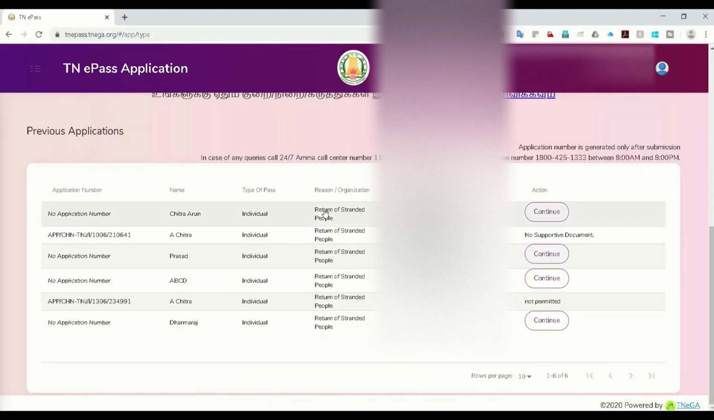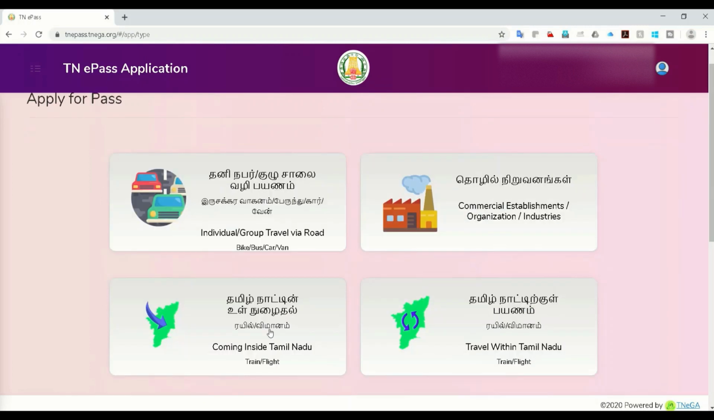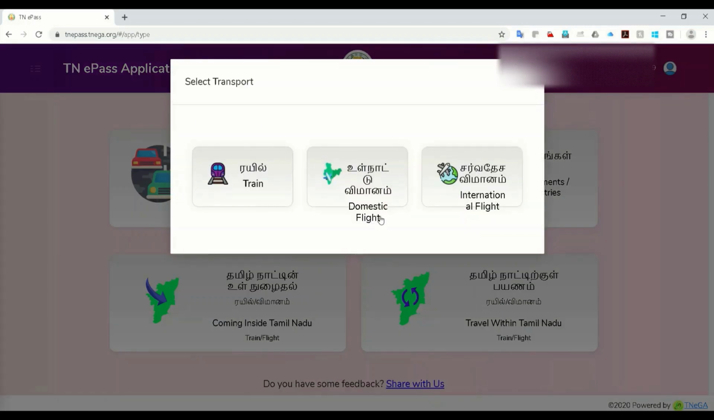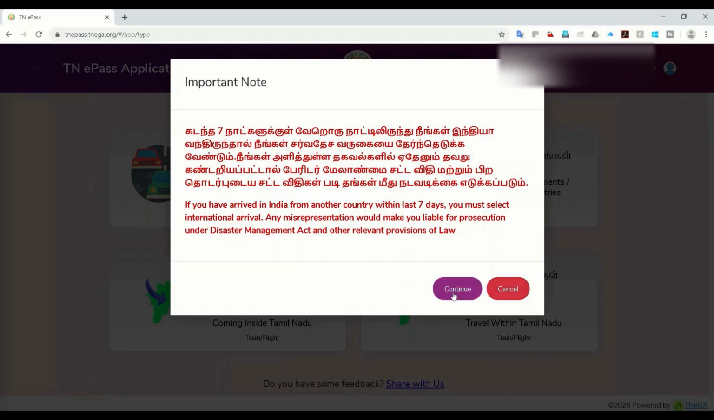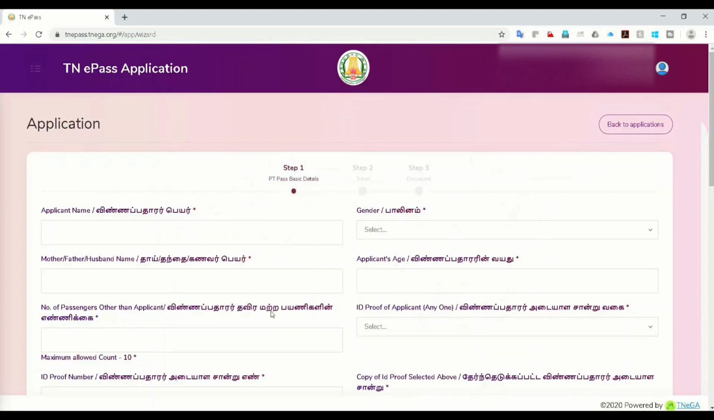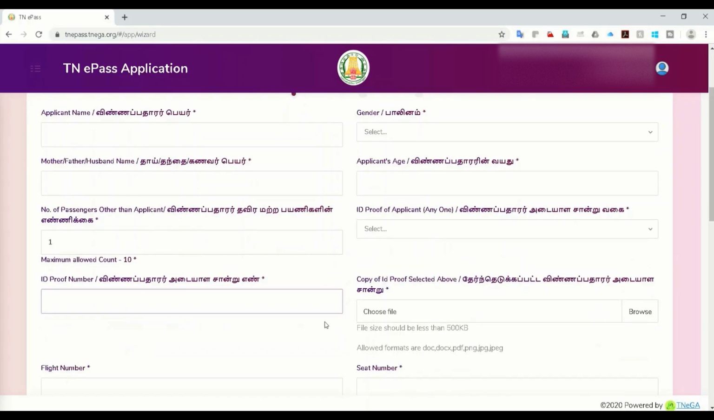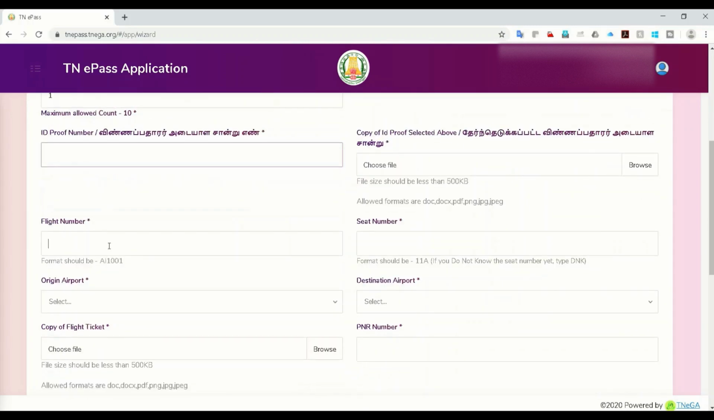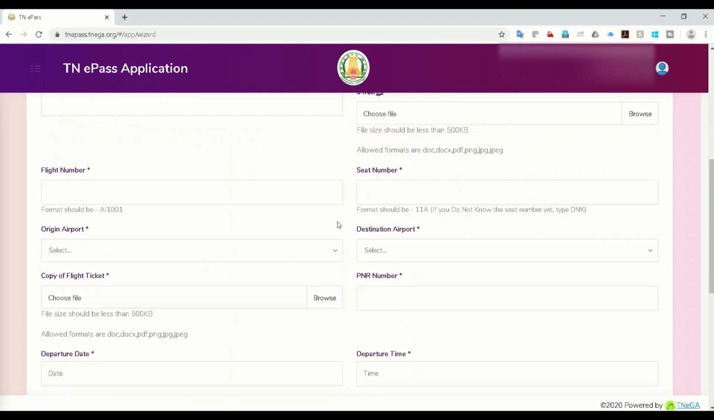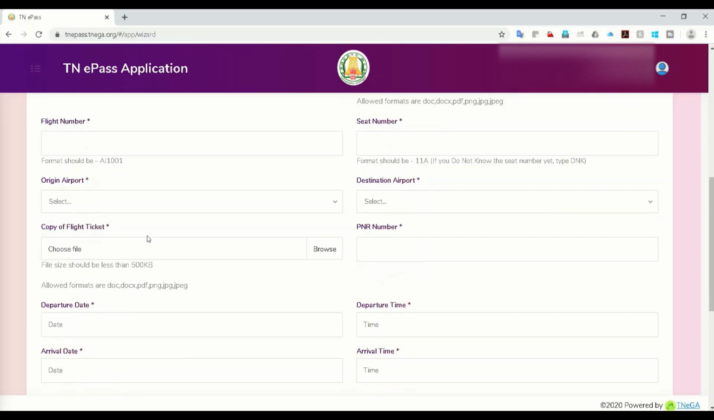When you go to other options here, like as I said, when you are traveling via domestic flight, I'll say okay, continue. I'm coming to Tamil Nadu from a domestic flight. So what all do we need to enter? Applicant name, gender, mother's name, applicant age, number of passengers traveling, ID proof number, choose the ID, and here, as I said, you need to enter flight number, seat number, origin airport, and you have to choose the flight ticket. You need to attach the flight ticket. You need to have the PNR number of the flight ticket.